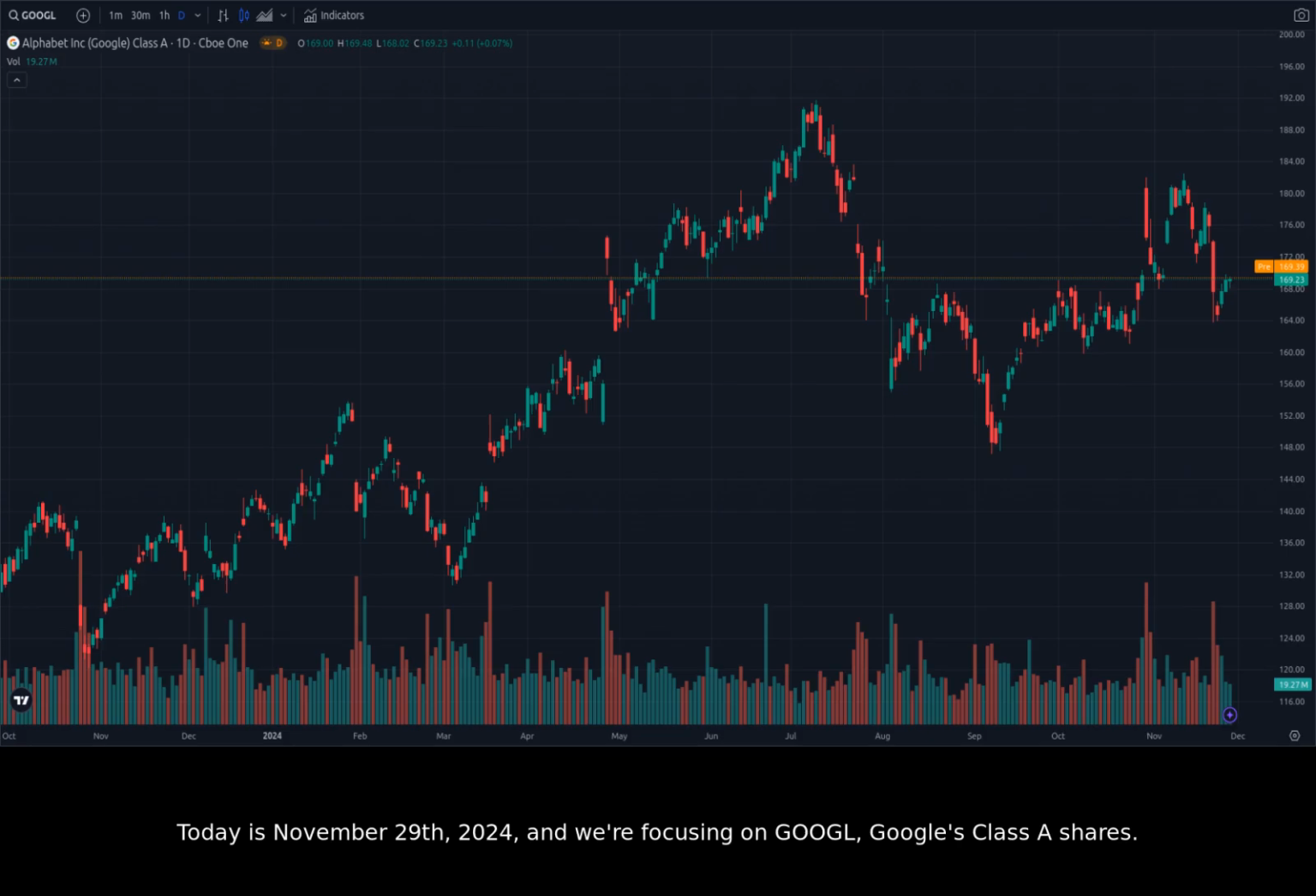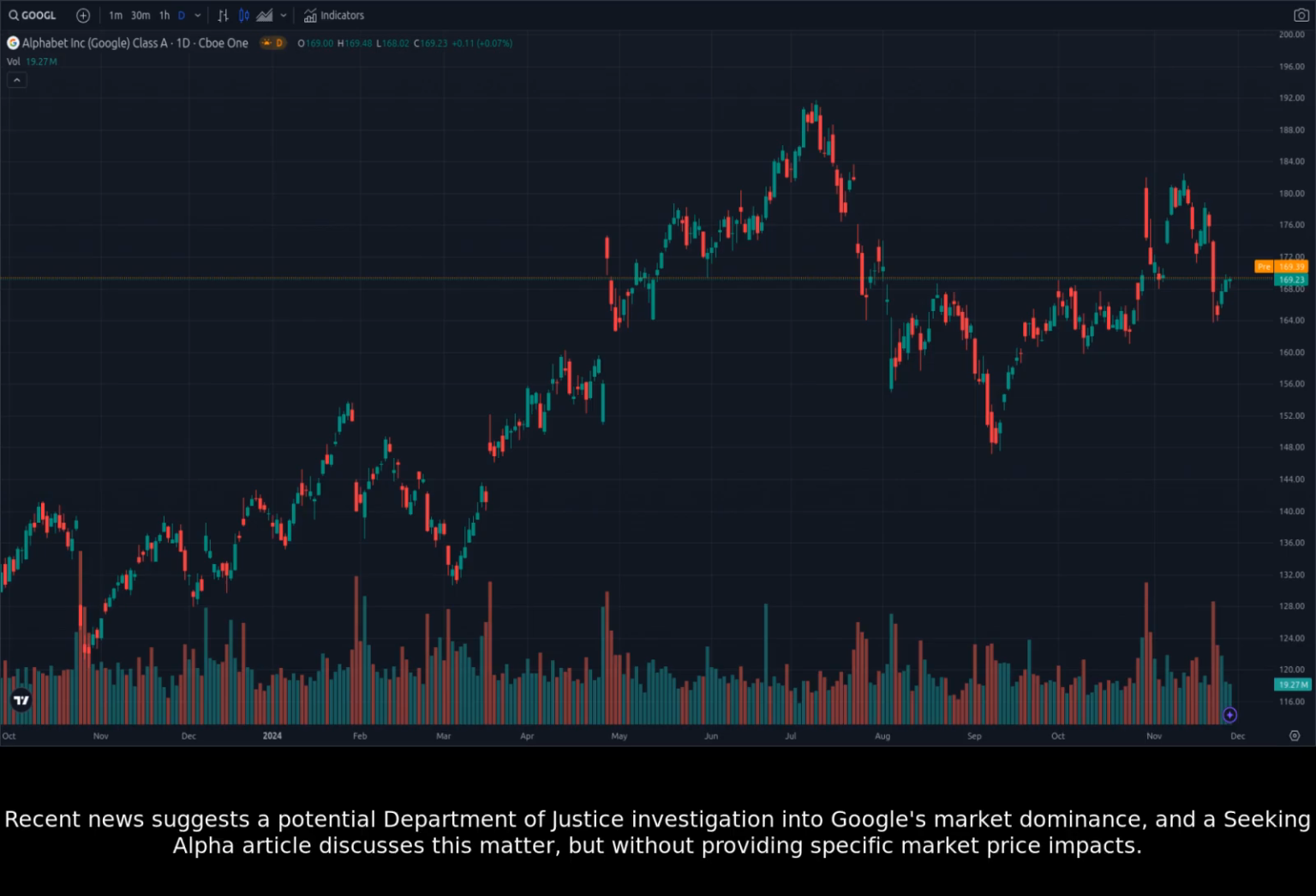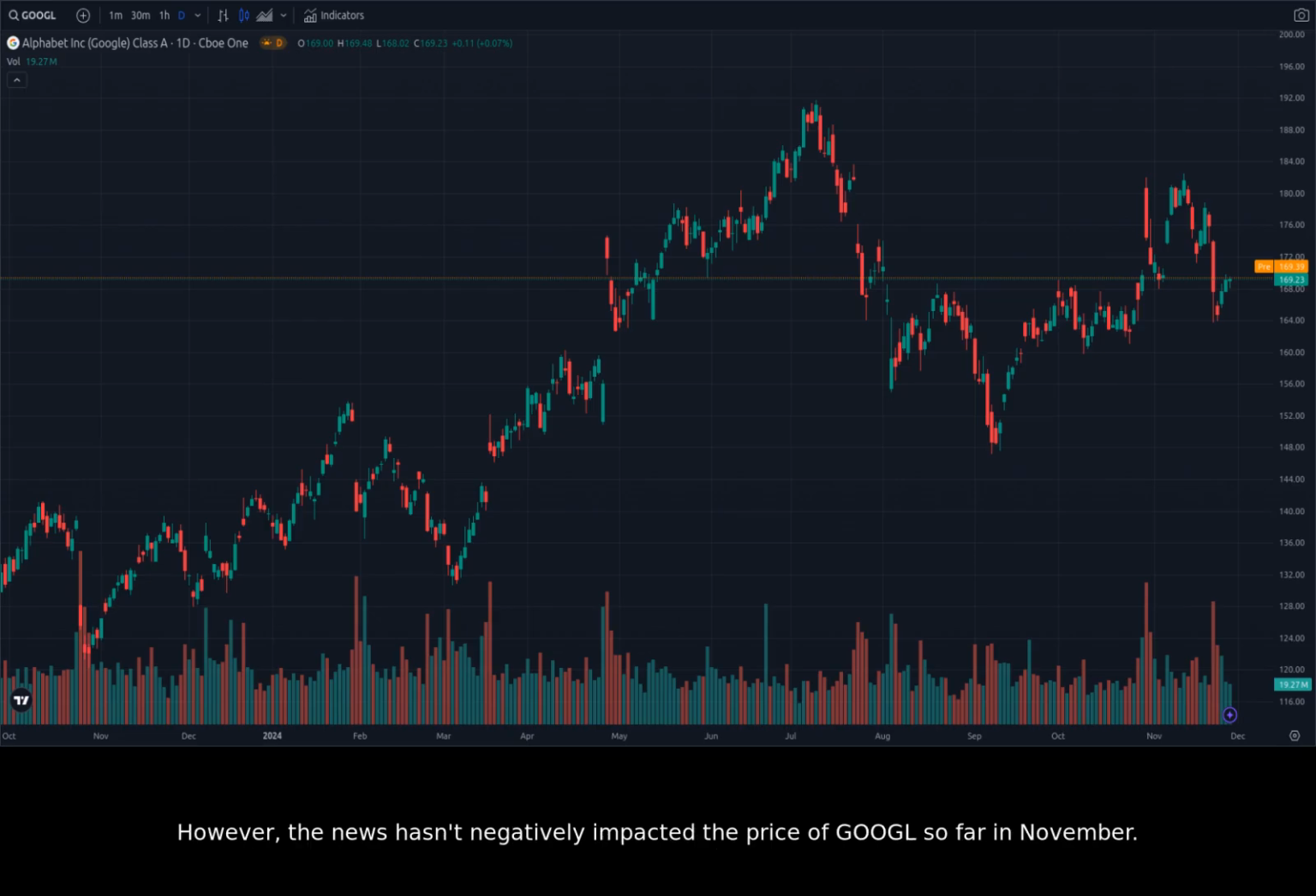Today is November 29th, 2024, and we're focusing on Google's Class A shares. Recent news suggests a potential Department of Justice investigation into Google's market dominance, and a Seeking Alpha article discusses this matter, but without providing specific market price impacts. However, the news hasn't negatively impacted the price of Google so far in November.